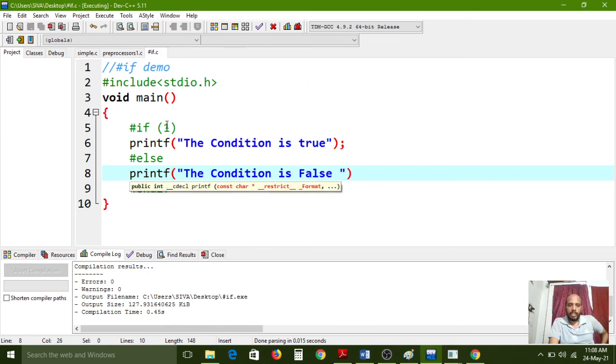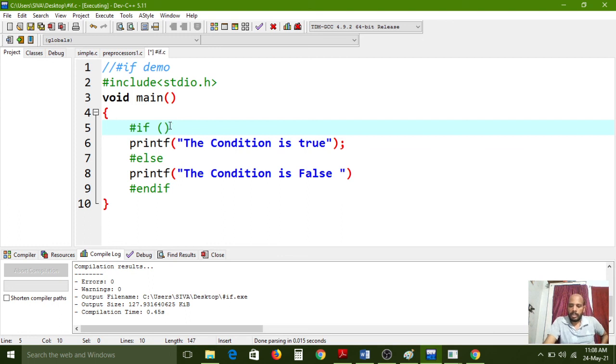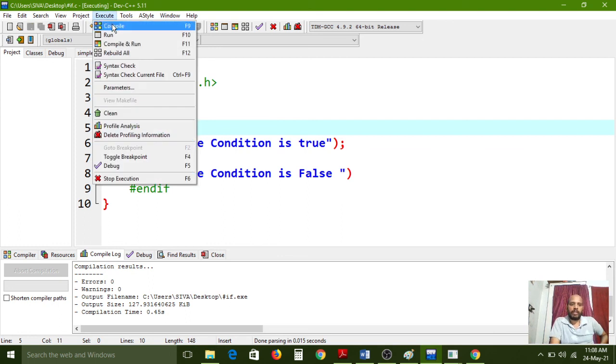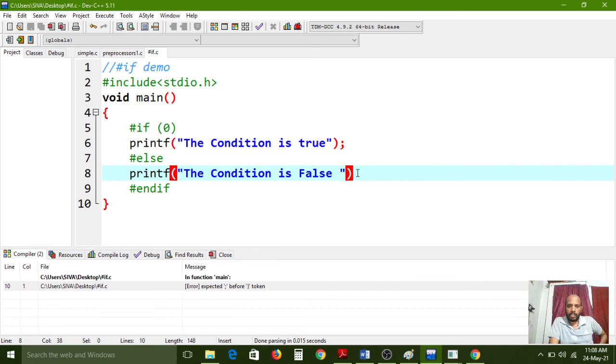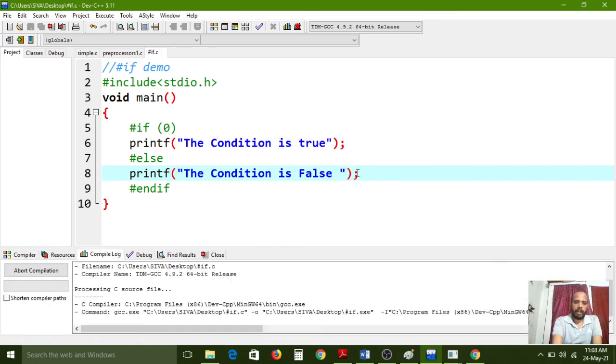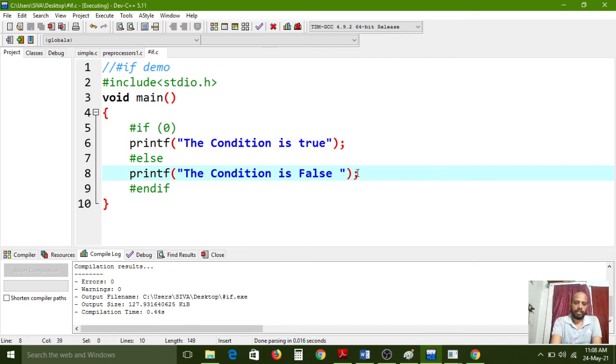This means if the condition is true, then the if block executes, and if the condition is false, then the else block will execute. So now instead of 1 I am giving 0 here. Now I am saving, again I am going to the menu, choosing the compile option. Here I forgot a semicolon, that's why it is showing an error. Again I am saving, again compiling, again executing.